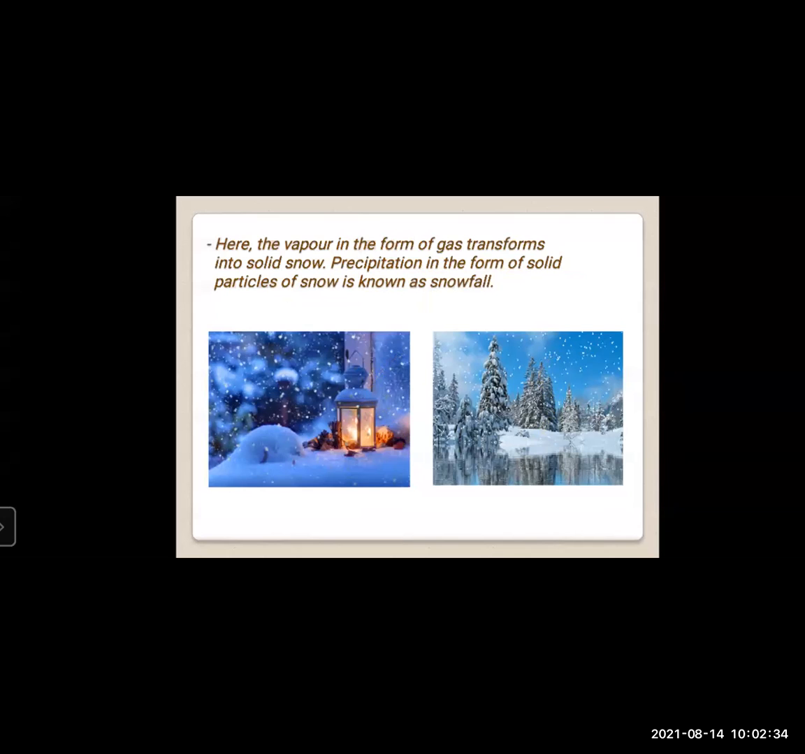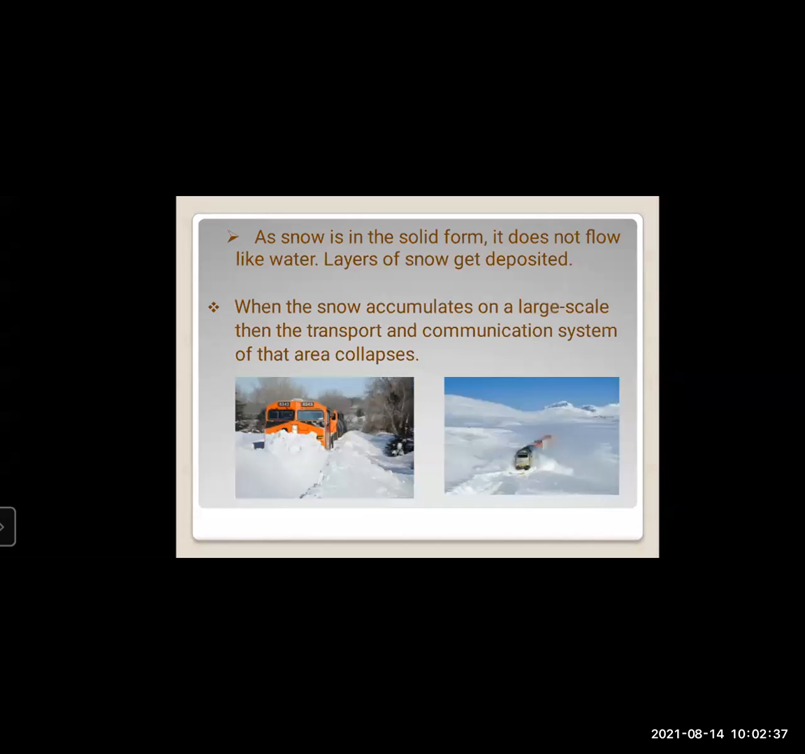This is the image. As snow is in the solid form, it does not flow like water. Layers of snow get deposited there only. As we all know, snow is in solid form. It does not flow like water. With continuous snowfall, you can see the layers formed in that area. These layers get deposited only in that place. They will not flow like water.